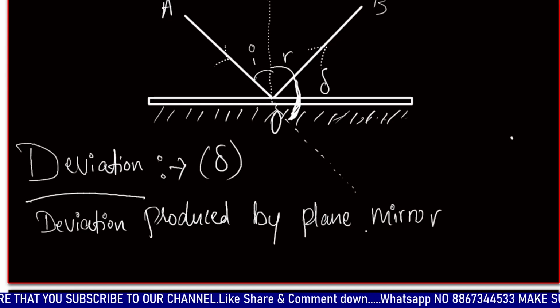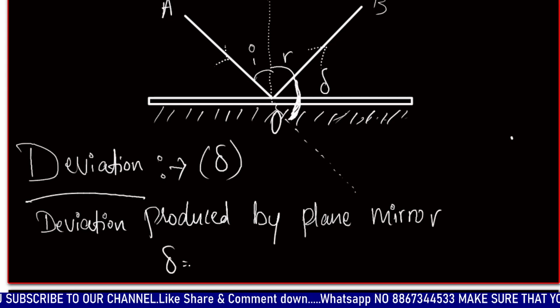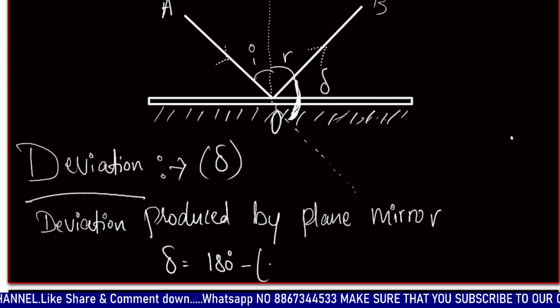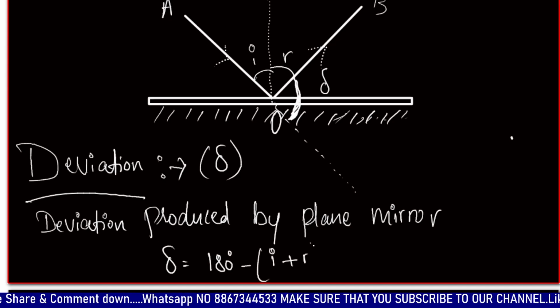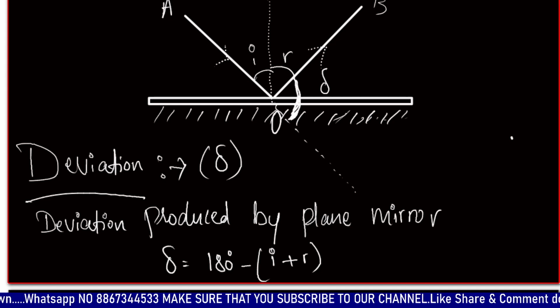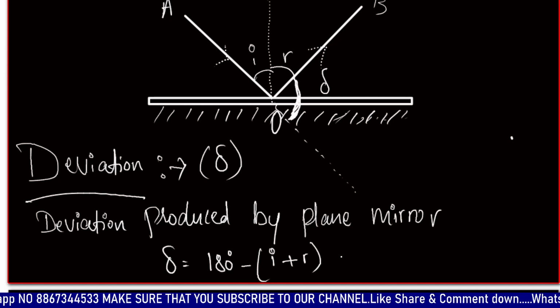It is given by 180 degrees minus (I plus R). So this is the standard formula to find out the deviation produced by a plane mirror.